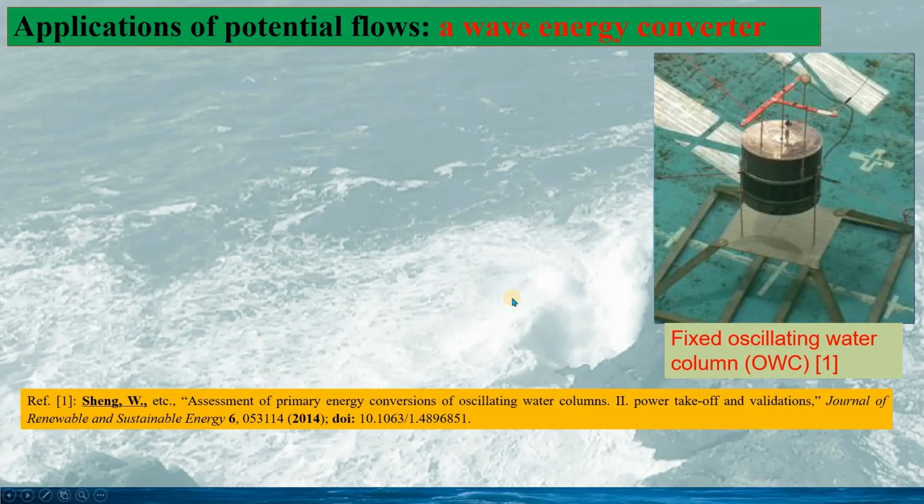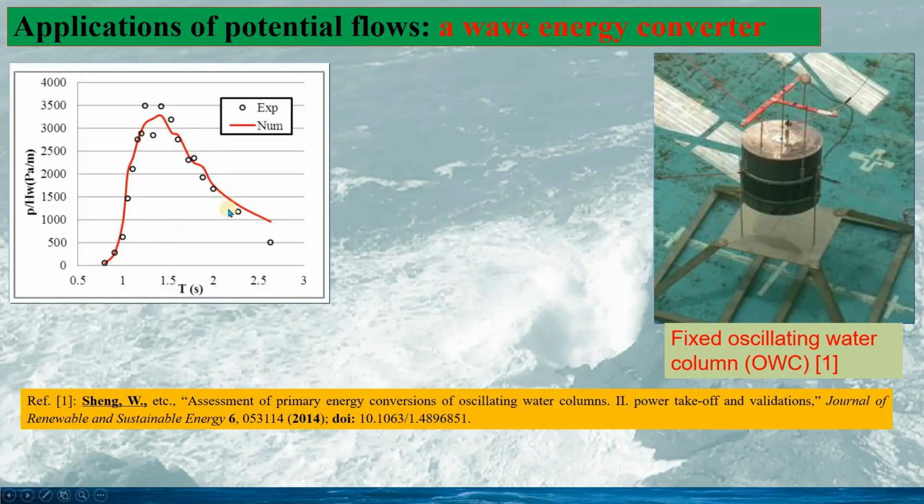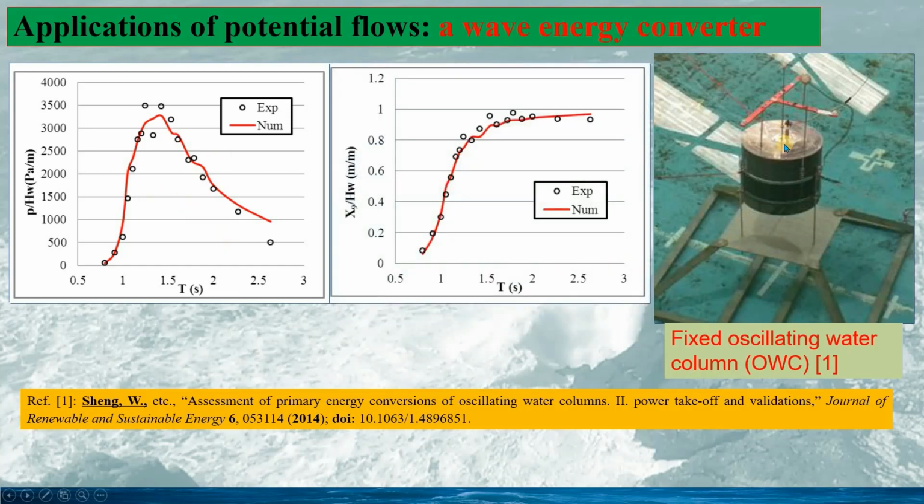The second example is the modeling of a wave energy converter, a fixed oscillating water column wave energy converter, this cylindrical OWC. This is fixed on the frame. This is the pressure response in the water column, and we can see the experiment result and the numerical simulation are very close. This is the water surface in the water column. Again, the numerical modeling is very close to the experiment data.